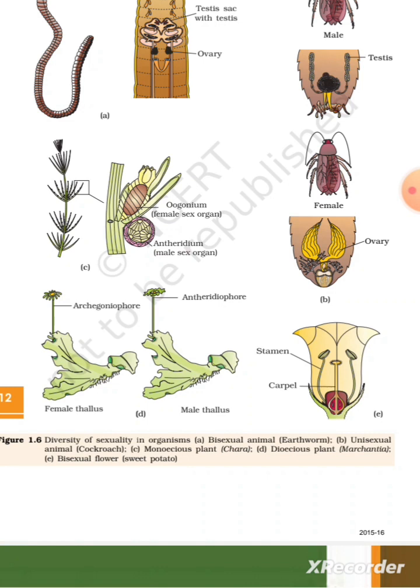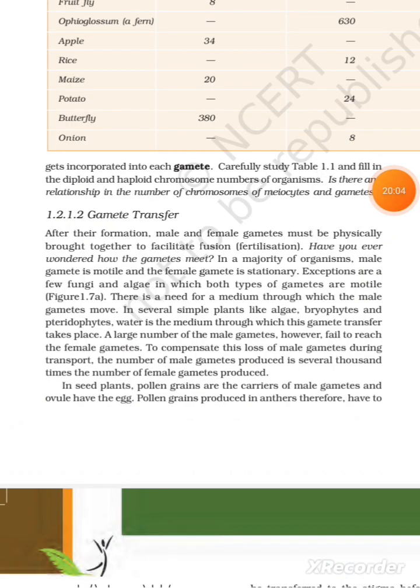Monoecious plant, Cara. D. Dioecious plants, Marchantia. E. Bisexual flower, sweet potato, gets incorporated into each gamete. Carefully study table 1.1 and fill in the diploid and haploid chromosome number of organisms. Is there any relationship in the number of chromosomes of meiocytes and gametes?